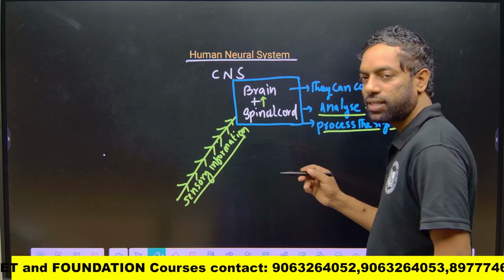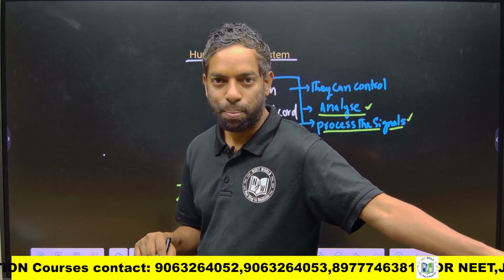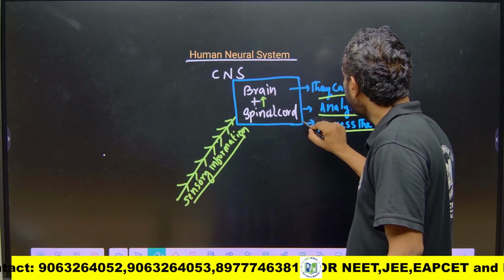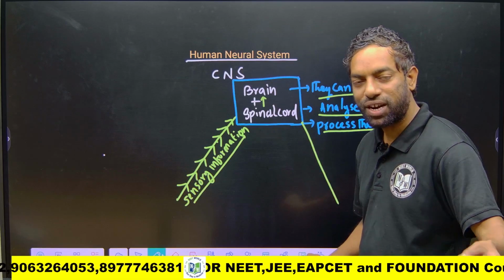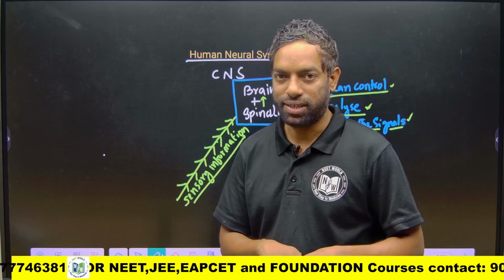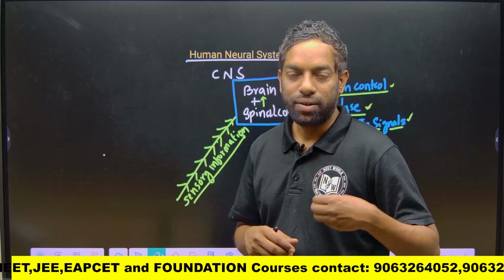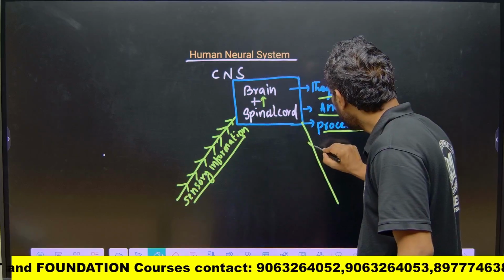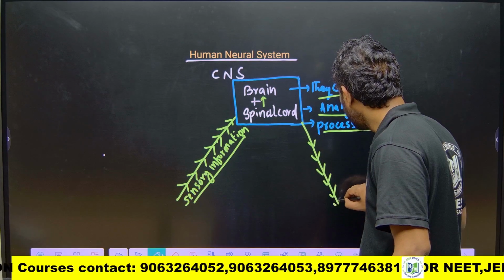After that processing, they recognize that it is a snake. So the brain controls the system and gives the signal to the motor neurons. Motor neurons supply our skeletal muscles or involuntary muscles. They work under the brain, and that comes under the motor neuron. The brain gives the signal into the motor nervous system target.